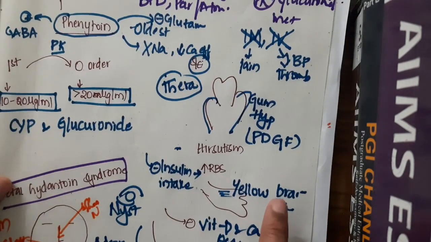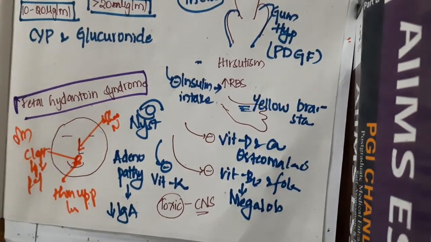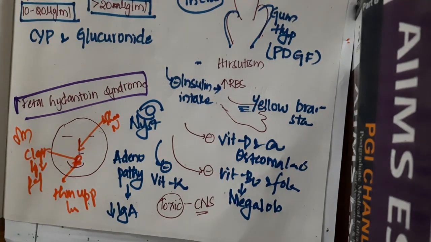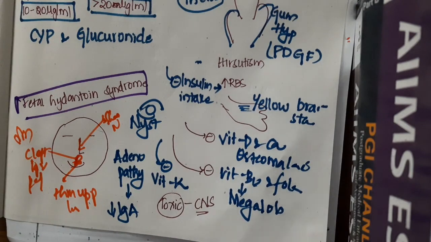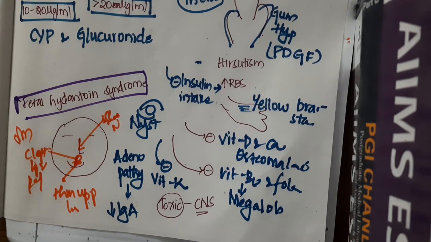So what occurs? There will be gum hypertrophy due to platelet derived growth factor, hirsutism, increased blood sugar levels, yellowish brown discoloration, nystagmus, vitamin D and calcium deficiency leading to osteomalacia, vitamin B12 and folic acid deficiency leading to megaloblastic anemia, vitamin K deficiency, and adenopathy. It causes fetal hydantoin syndrome, where the child suffers from cleft lip, cleft palate, thin upper lip, short nose and hypoplastic phalanges.